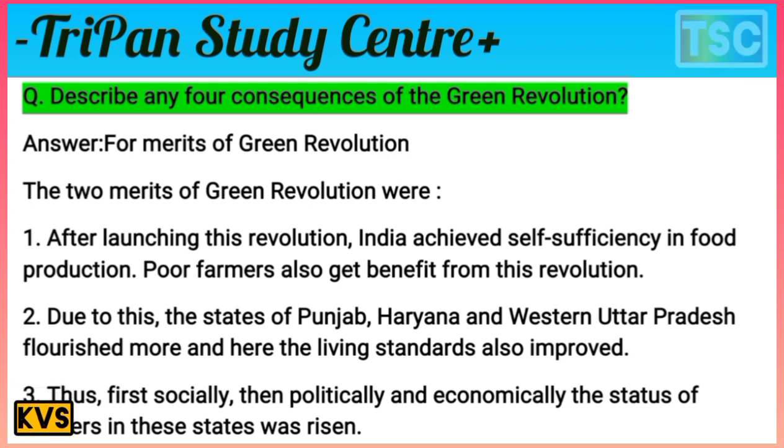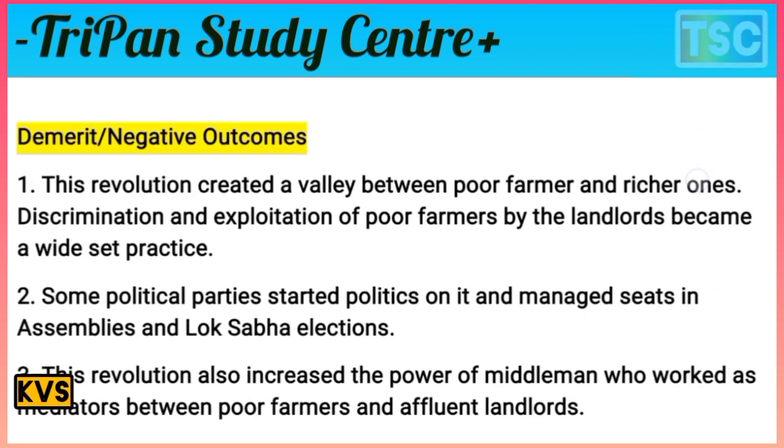That's important here. Socially, politically, and economically, the status of farmers in these states was rising. That's a merit of the green revolution.